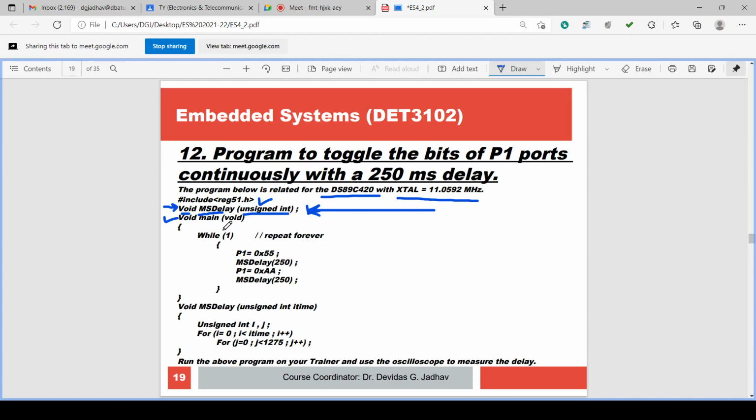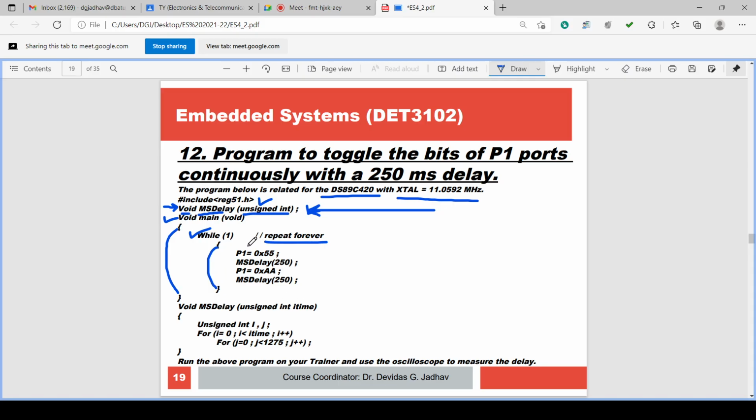Then void main(void) is there, the main function, with an opening curly bracket and a closing curly bracket. This is the body or block of main. Under main there is a while(1), that is repeat forever, with curly brackets opening and closing for while(1).